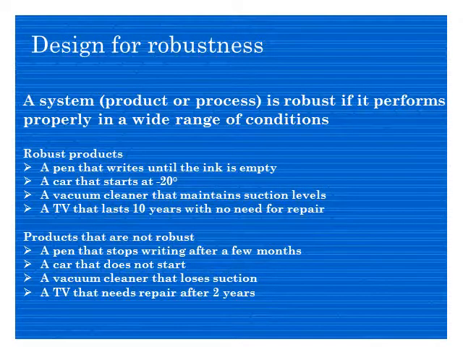So in design for robustness, the system is robust if it performs under a wide variety of conditions. As I said, with different variations or different conditions, your system should be able to perform in the same way. Your performance should not vary with the different changes in conditions. As an example, what is a robust product? What is a product which is not robust? I have taken a couple of examples.